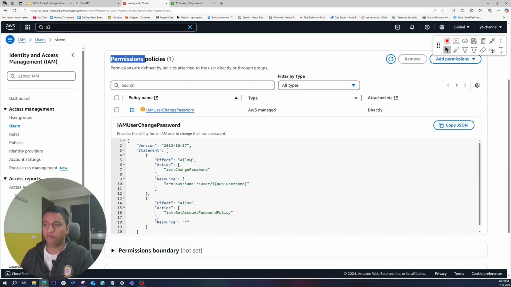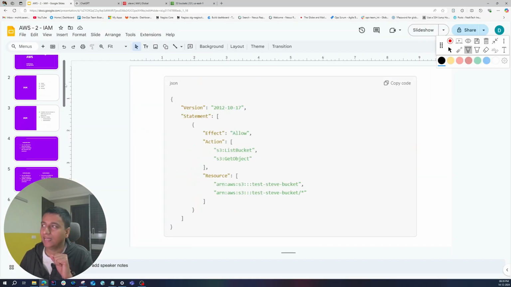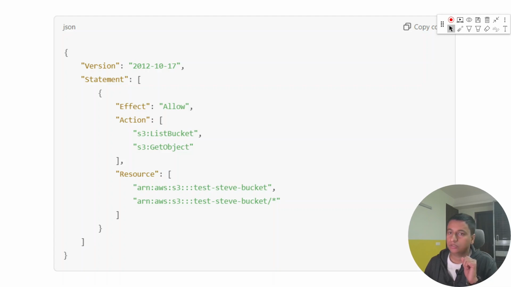Before we read about this, let me explain what a policy document looks like, so that you can have a better idea. Let me go in full screen and show you. IAM policies are basically documents in JSON format that specify which resource you can access or what kind of access you have.